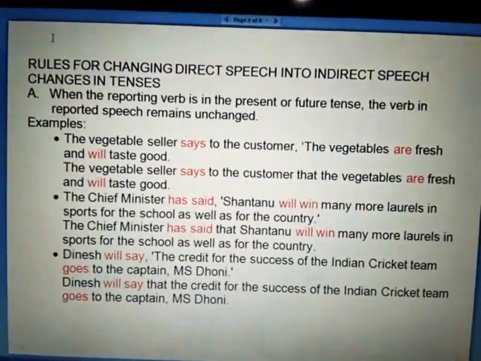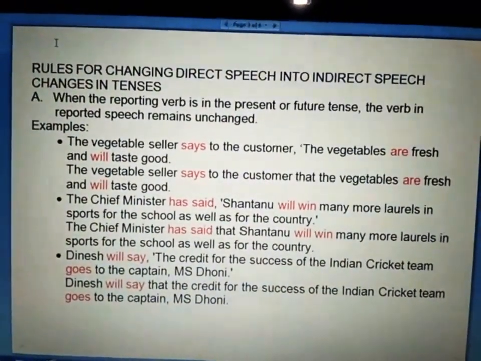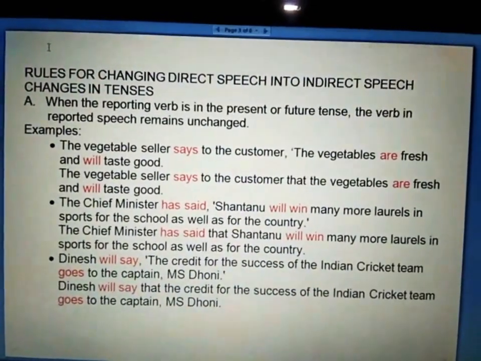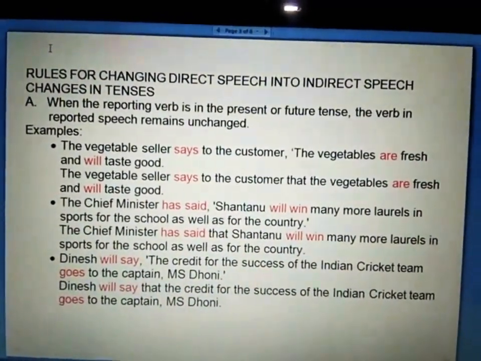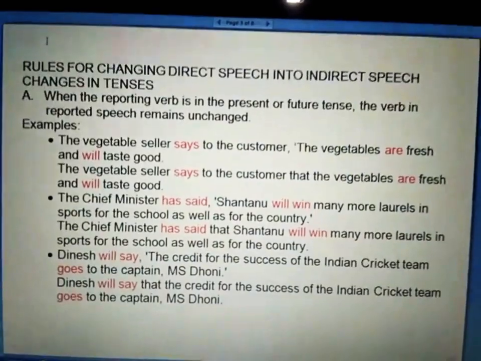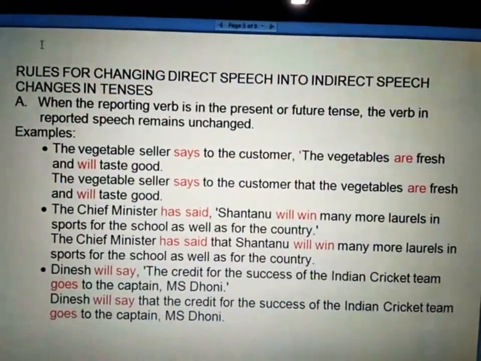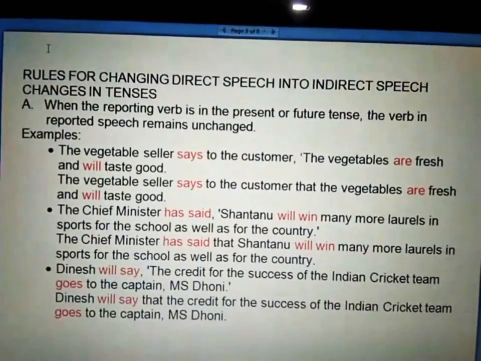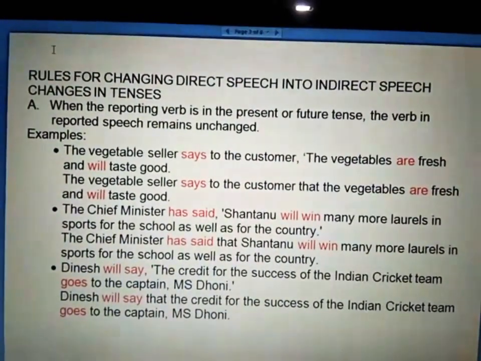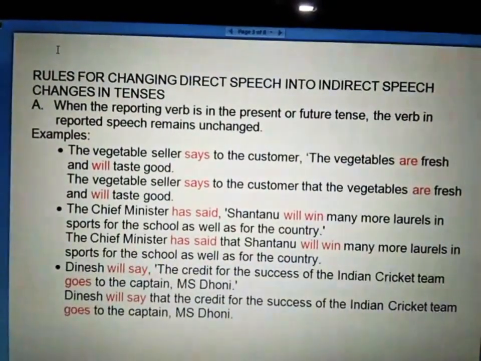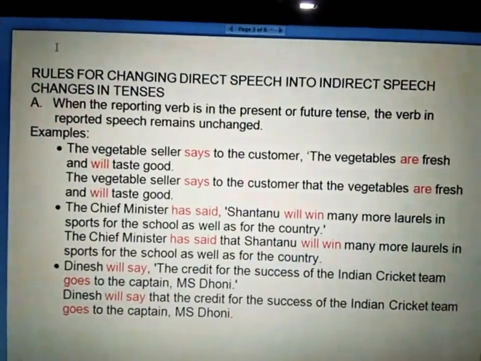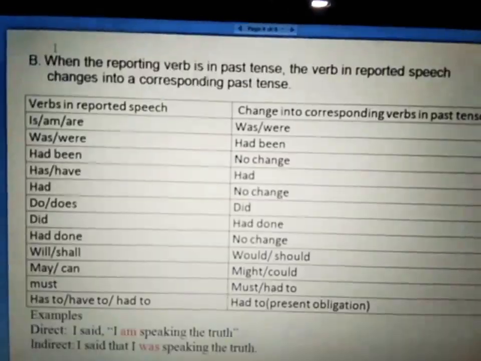There is no change in the reporting verb or the verb in the reported speech. Next example: Dinesh will say, "The credit for the success of the Indian cricket team goes to the captain MS Dhoni." We will not change will say, and goes will remain goes.